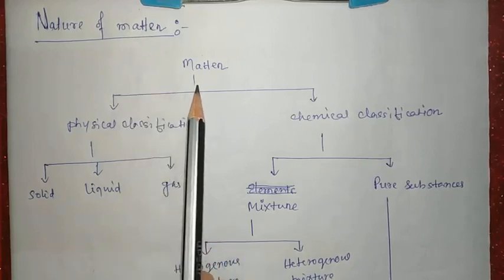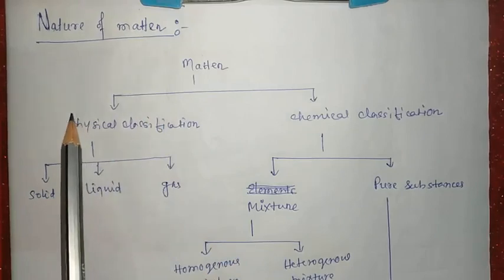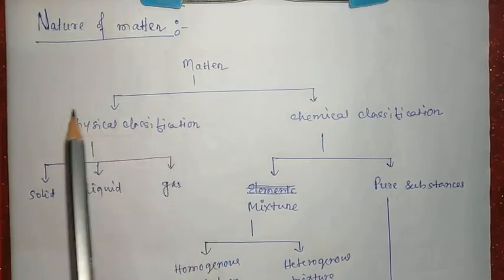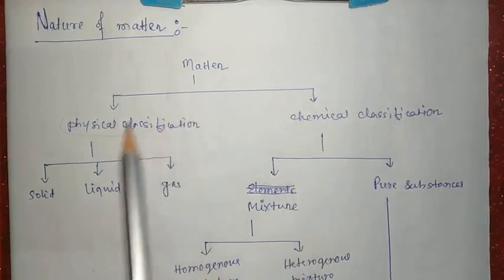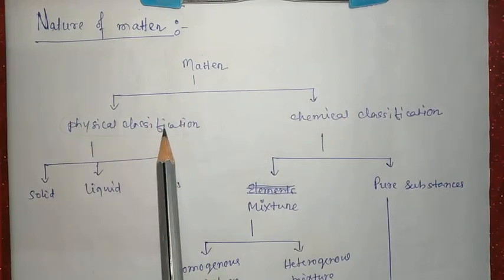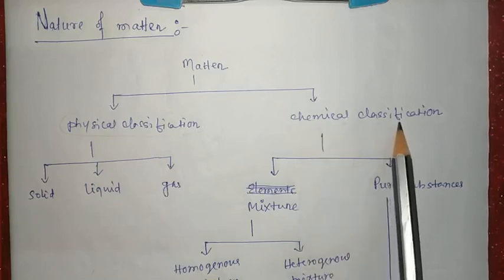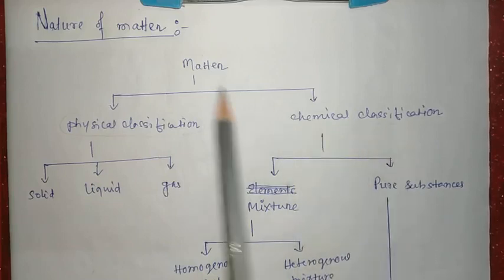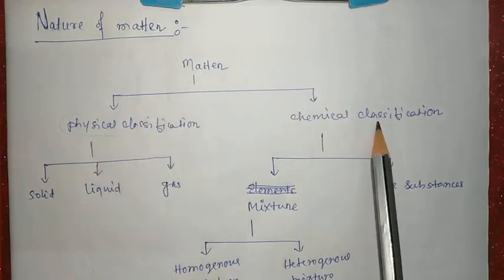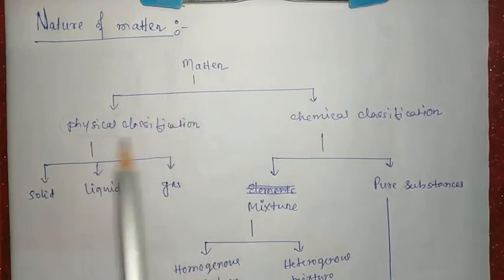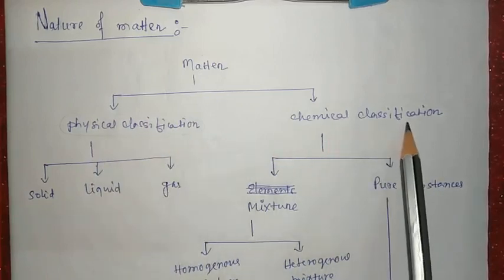So matters are classified in two ways. How many ways are matters classified into? Two ways. Matter can be classified on the basis of physical properties, and on the basis of chemical properties. That means matter has two types of classification: physical classification and chemical classification.